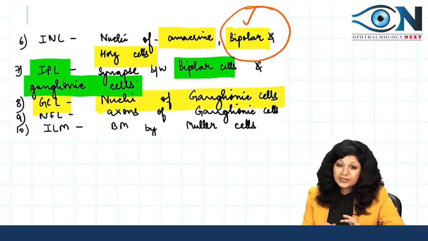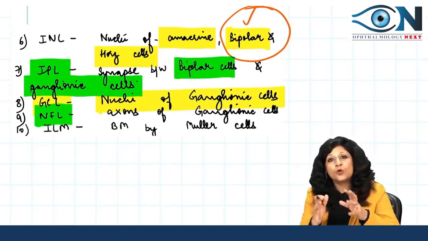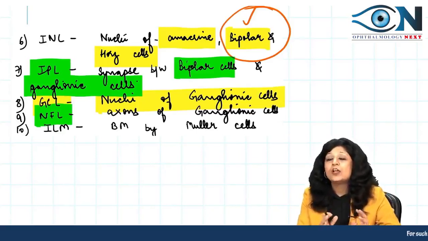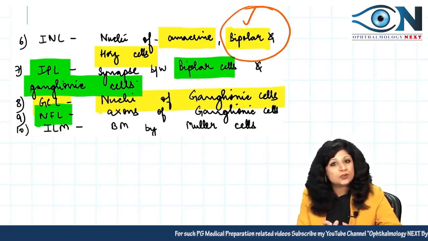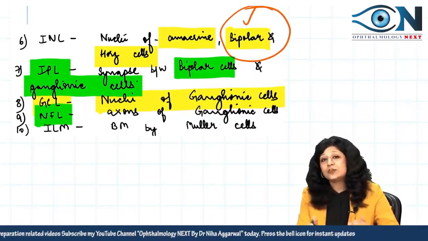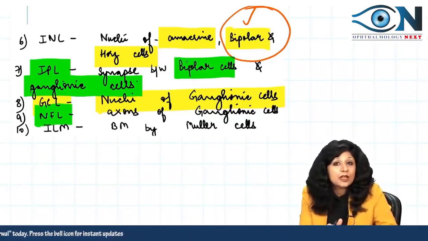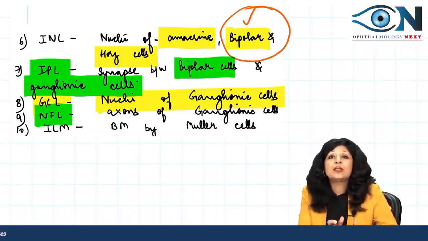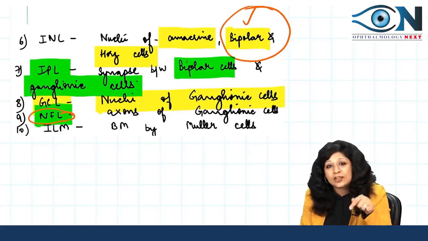Okay. Now next to the ganglionic cell layer we have the nerve fiber layer, and what we always learn in glaucoma: glaucoma is a multifactorial optic neuropathy characterized by retinal ganglionic cell death. Yeah, this was the definition of glaucoma. Why do I always tell you that there is an optic neuropathy whenever there is glaucoma? There is an optic neuropathy because the optic nerve is the continuation of this nerve fiber layer of the retina. And why is there ganglionic cell death?